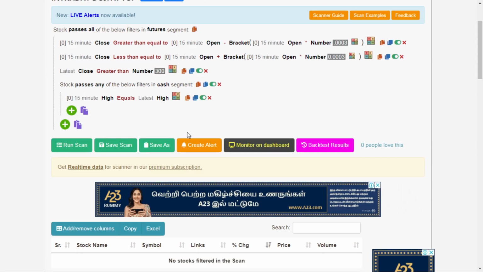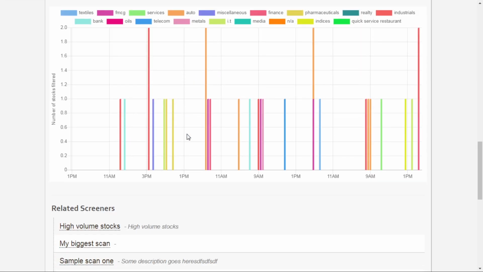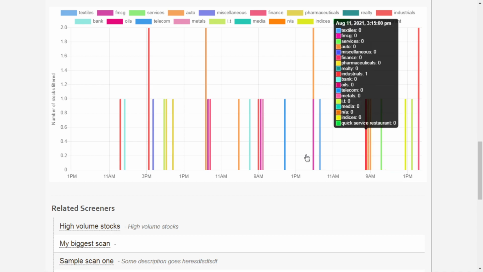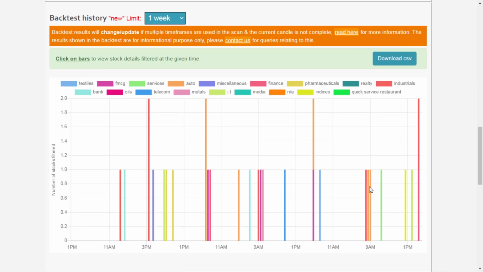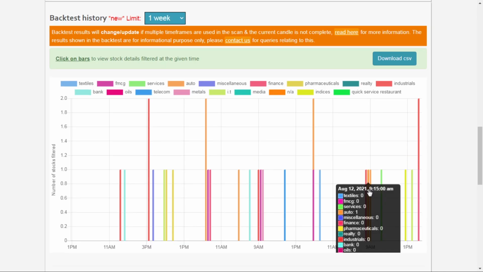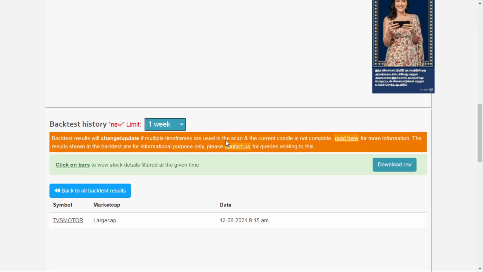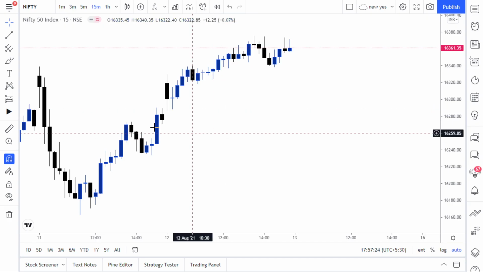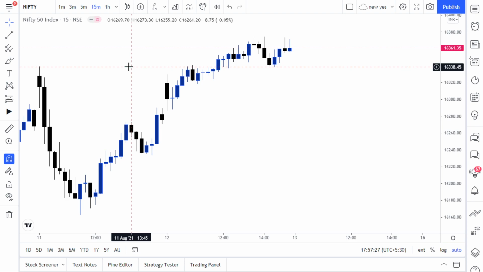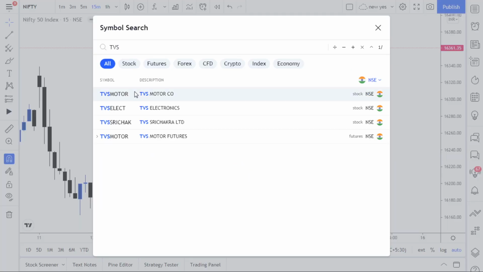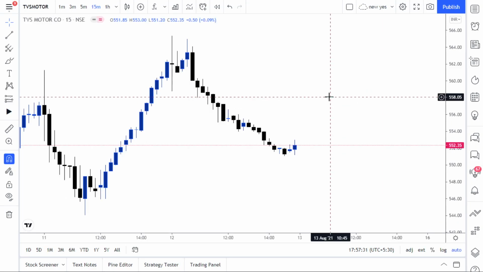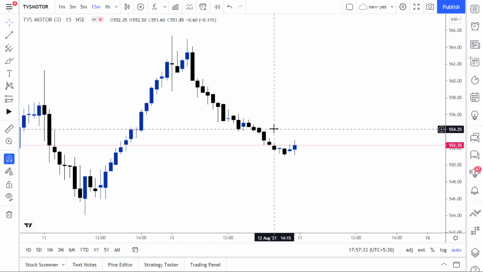Let's scan that. So what are the stocks present today? 2, 3, 4, 5, 6, 7, we got 7 stocks in today's scenario. Let's say for example, at the start of the day, today around 9:15, in the 9:15 to 9:30 candle we found TVS Motor. So what formed on TVS Motor? This is a Nifty. Let me open TVS Motor, in the 15 minute time frame.